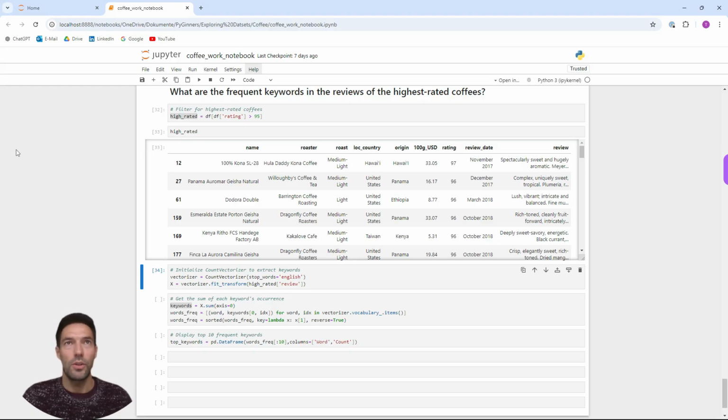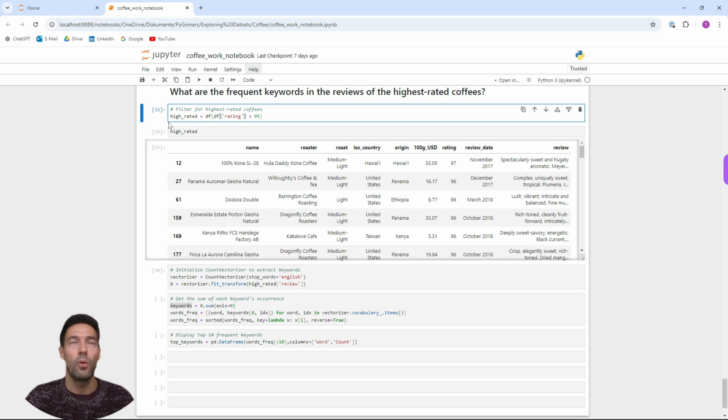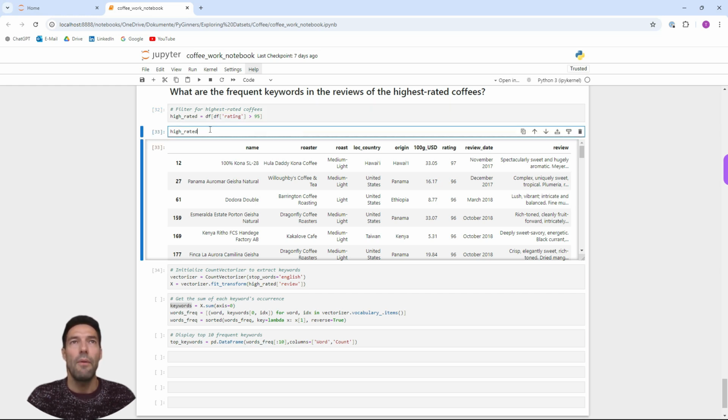All right, let's tackle this question step by step. So we're only interested in the highest rated coffees, so I'm going to limit to ratings that are above 95. So I'm going to create a new data frame called high rated, and df, our initial data frame, followed by square brackets, and in the square brackets the requirement, in this case the ratings that are very high. So high rated will look like this. We have only ratings with at least 95 left, which is perfect.